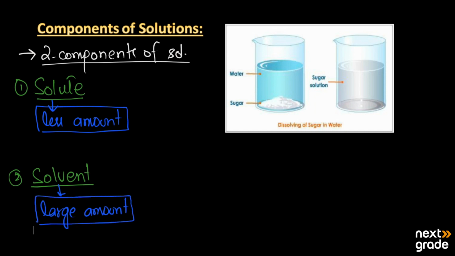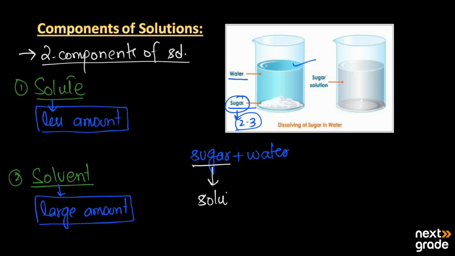For example, we have sugar and a glass of water and we dissolve that sugar in the water. Here we take just 2 to 3 spoons of sugar and our water is in more quantity. So when we add sugar plus water, the sugar, as it is in less quantity, is the solute.